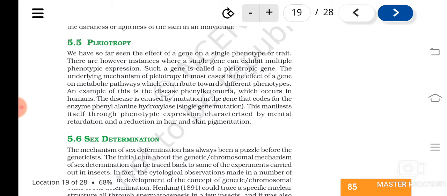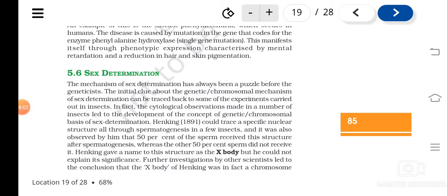Understood? So this will be having different phenotypic expressions. That is, the disease will be formed, then what? Mental retardation, reduction in skin pigmentation, all this will be caused. So about pleiotropy, you understood? One gene controls many characters. What is polygenic inheritance? Many genes controlling one character. Okay, examples you have to remember.